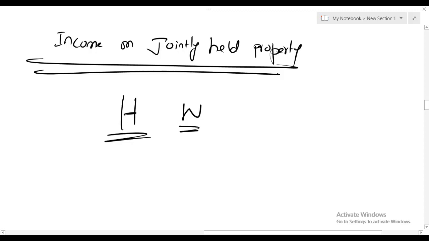unless the actual ownership has been declared to HMRC. Unless the couple goes to HMRC and discloses the actual proportion of ownership, whatever income comes from the property, we will split that income between husband and wife 50-50%.